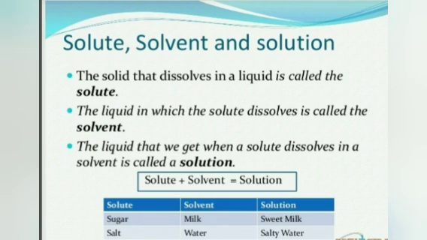Similarly, salt plus water gives a solution of salty water. In this, salt is the solute, water is the solvent, and salty water is the solution. I hope this is clear to you all.